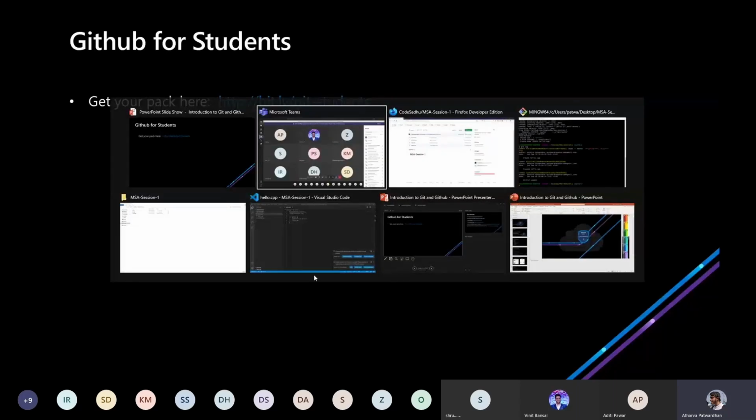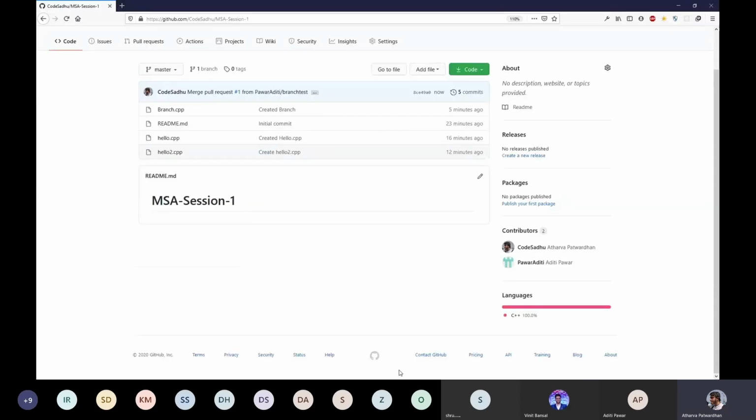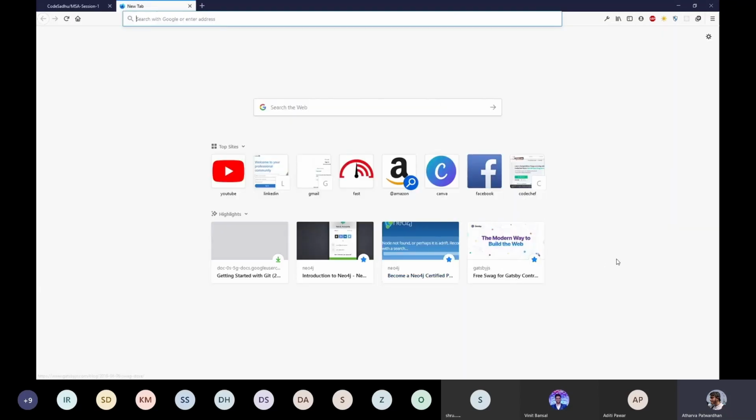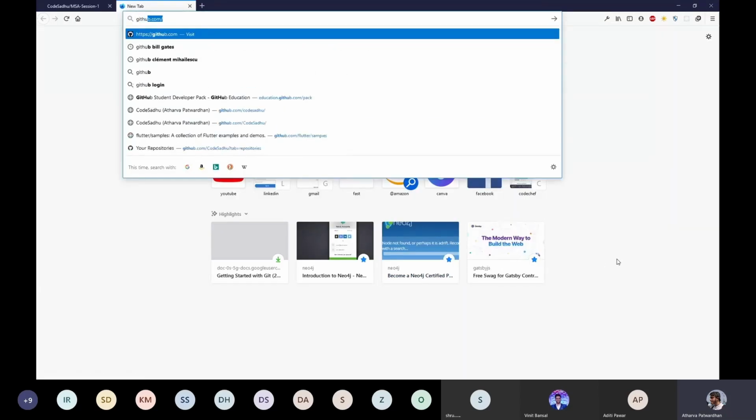Okay, so GitHub for students. I think most of us attending this right now are students. So what GitHub does is it provides a GitHub Student Developer Pack.